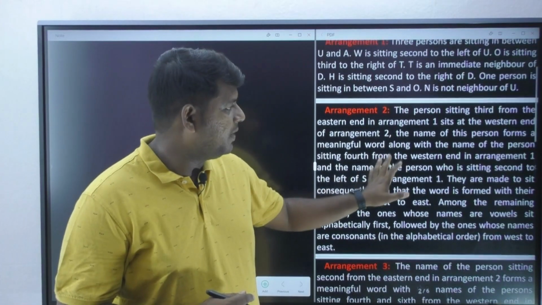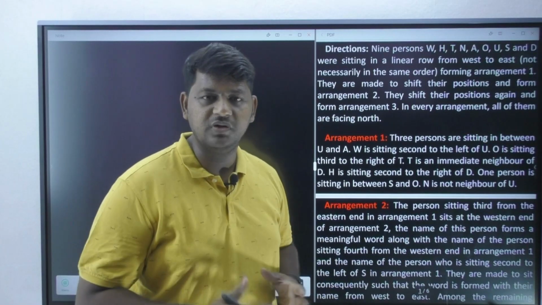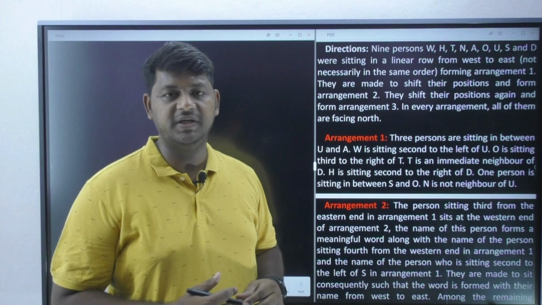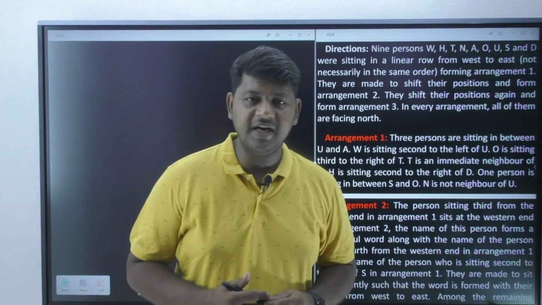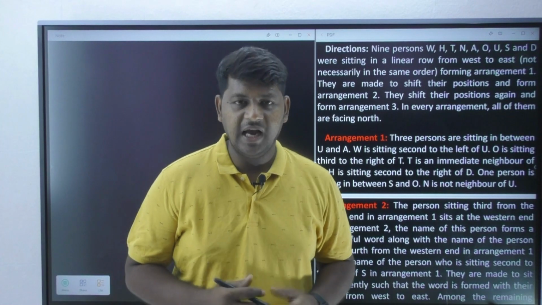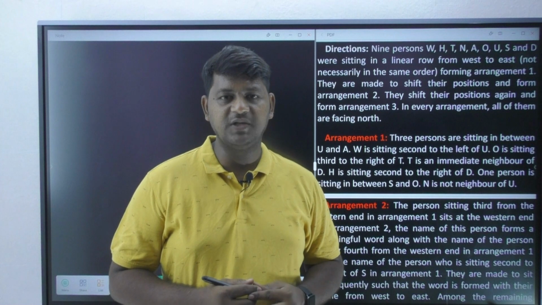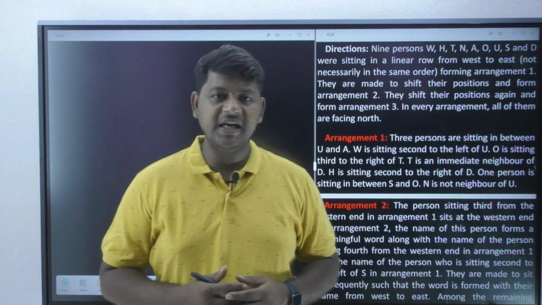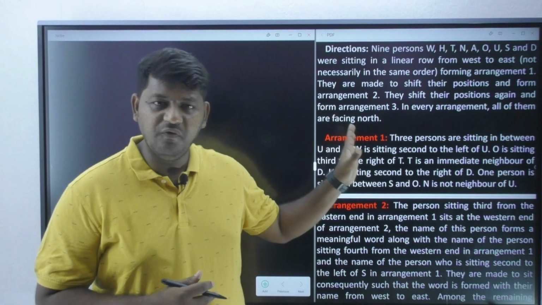I've brought up a question so that you can understand the way we need to approach it, and how exactly you are supposed to solve these questions. Let us observe them carefully. This is definitely a row arrangement. I'll come up with more seating arrangement questions based on circular and rectangular and other different models, but initially let us go with the row arrangement, and this is going to be a very good question.